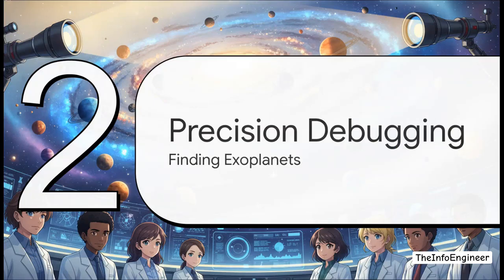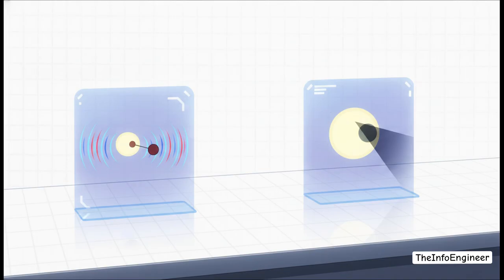But to actually see past that local bias, we desperately needed better diagnostics to observe what was happening out in the wider galaxy. We couldn't exactly just peer through a standard telescope and see distant planets. We needed serious engineering precision. Enter our high-precision debugging tools, radial velocity and transit photometry.